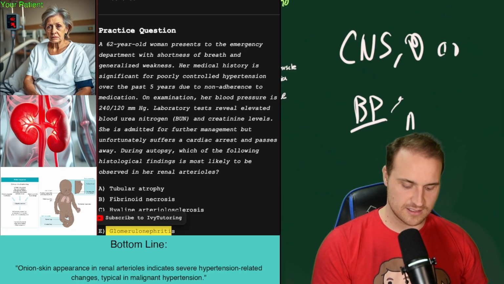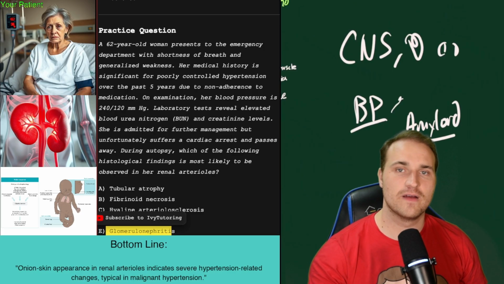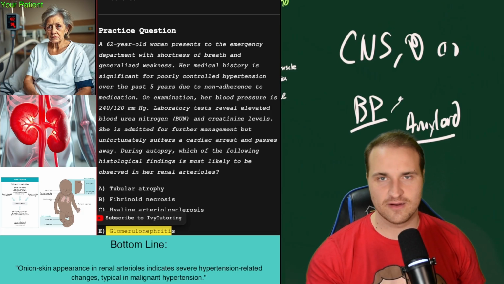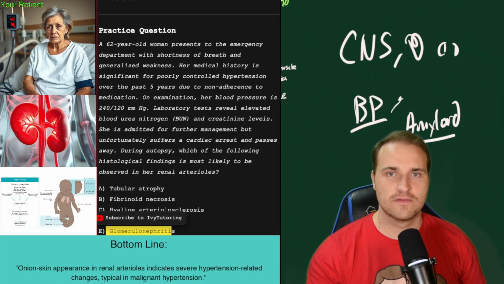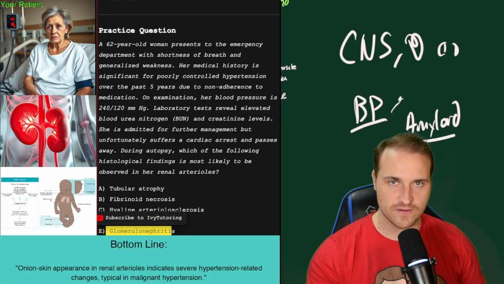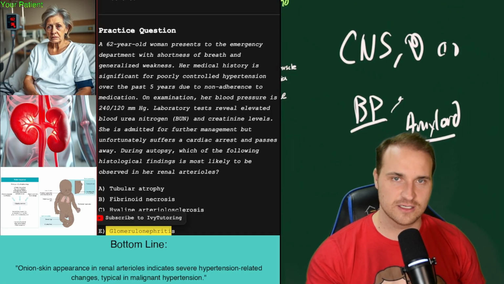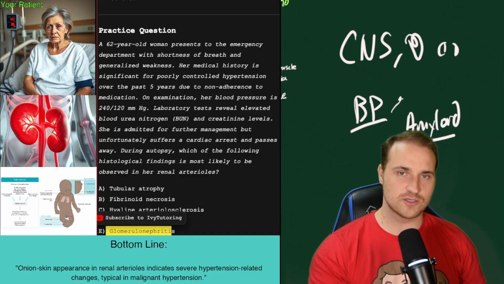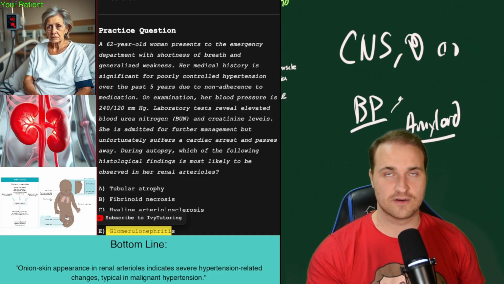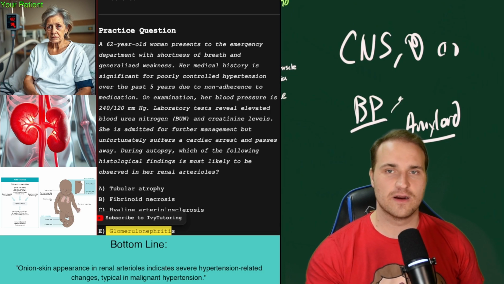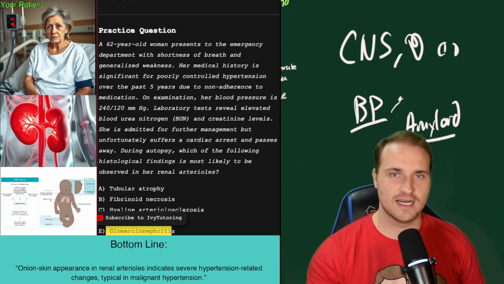Also, the histology looks different for amyloid. You have Congo red deposits and apple green birefringence on polarized light. And here we just have the onion skin arteriosclerosis, not deposits. And the organs involved for amyloidosis are the kidneys, the heart, with restrictive cardiomyopathy, the GI tract, and the nerves. But here it's only renal, blood pressure related organ damage. And so it's just more gradual with amyloid, and it leads to chronic renal insufficiency. Whereas this condition is an acute hypertensive crisis with cardiac arrest. And that's the reason it's not amyloidosis.